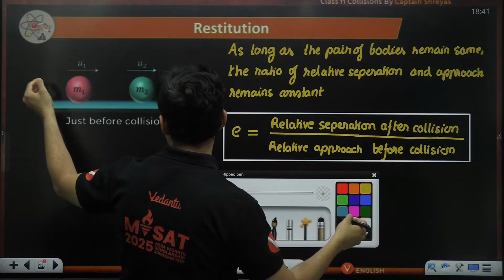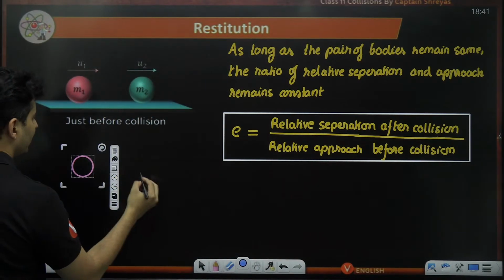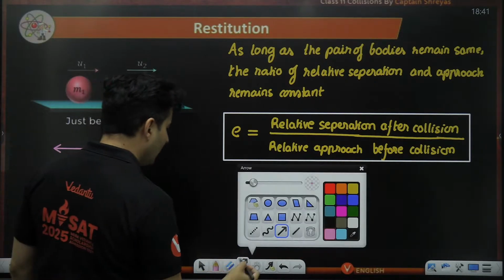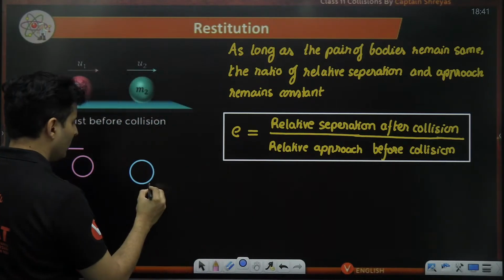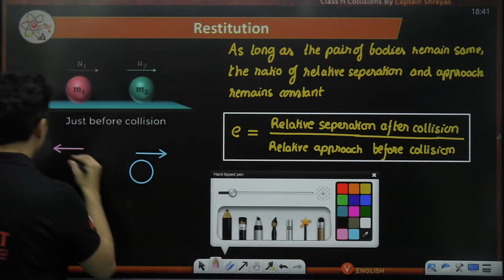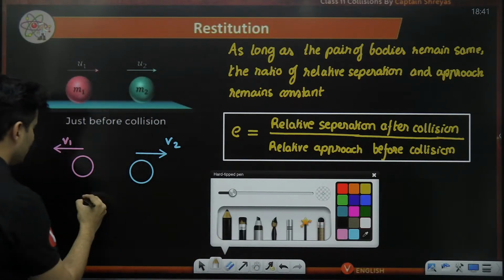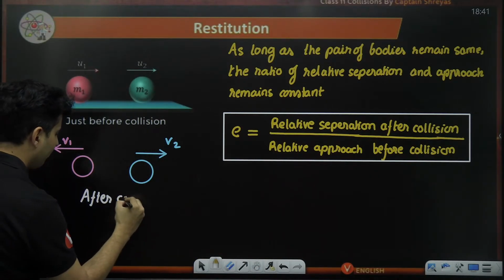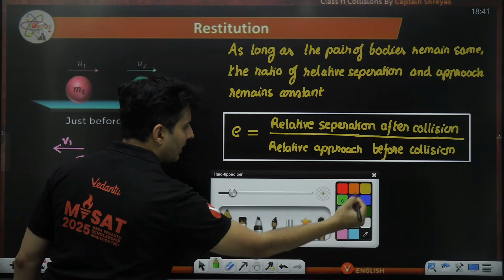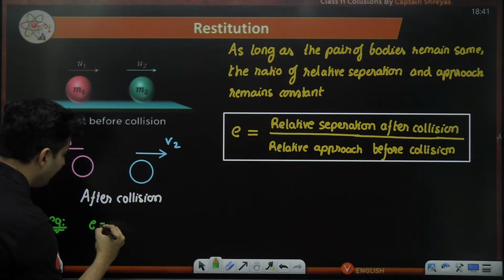Now, if you take some examples, like right over here only. So there are two bodies which are going like this. Maybe after the collision, this was before, maybe after the collision, this body started to go like this. And maybe this particular body went maybe like this. I'm taking some random things. Okay, let's say this is the final velocity here. This is the final velocity here. And this is after the collision. This is after collision. So in this particular example that we have drawn, what would be the value of E?